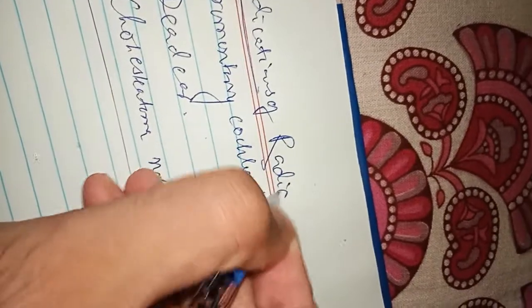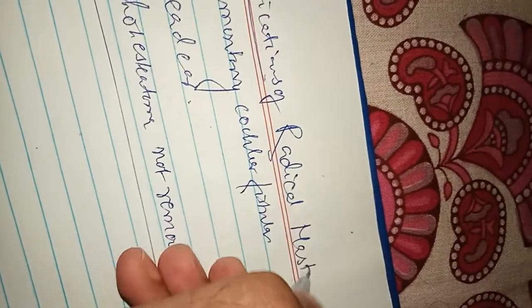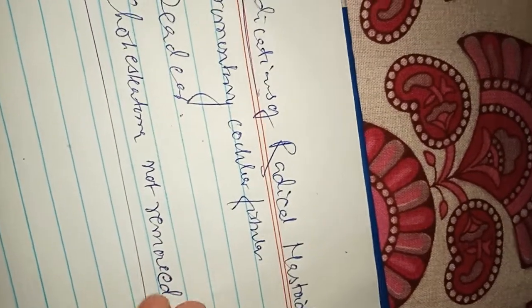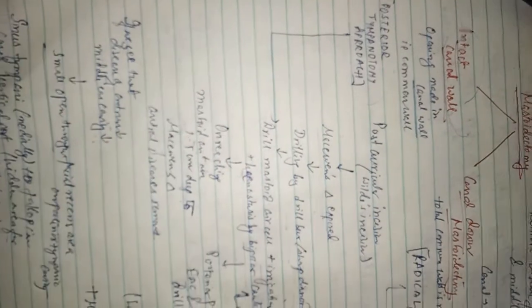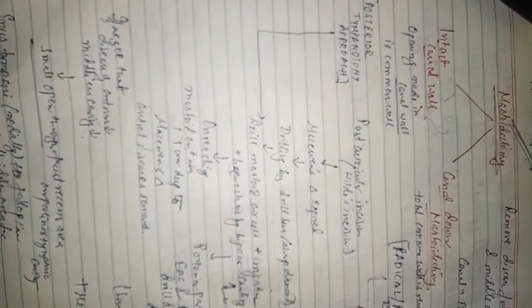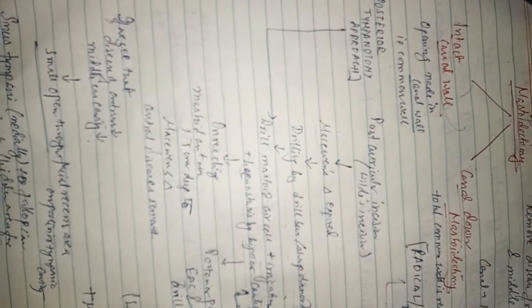These are the indications of radical mastoidectomy. So this is all about mastoidectomy or mastoid exploration surgery done in the unsafe type of CSOM or atticoantral CSOM.